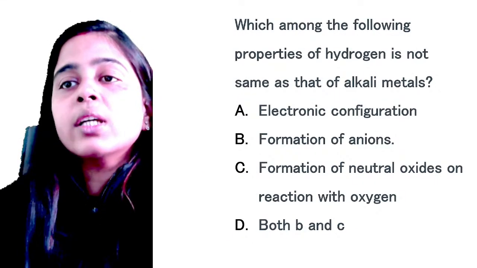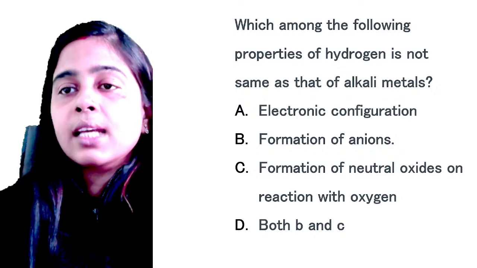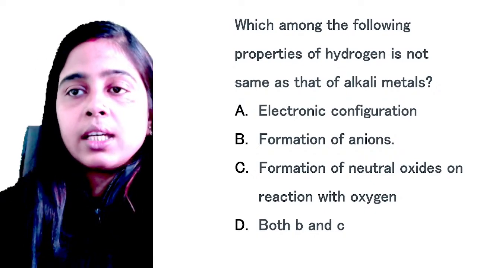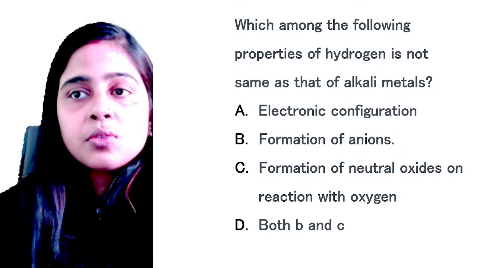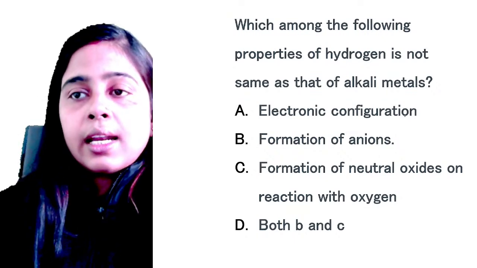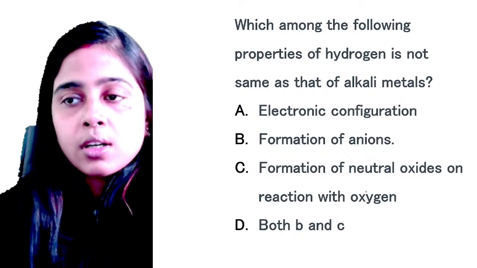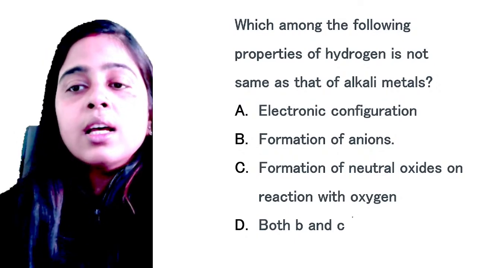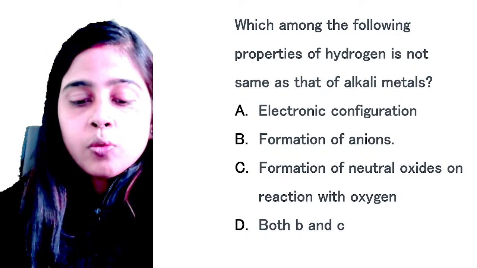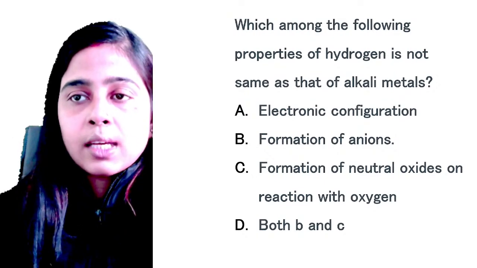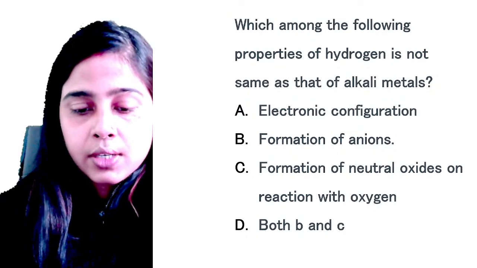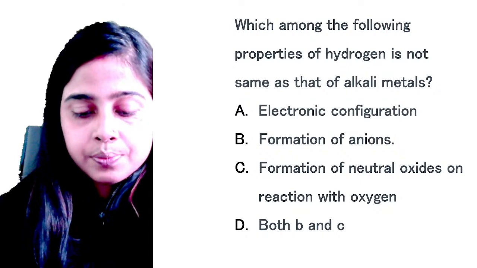Which among the following properties of hydrogen is not same as that of alkali metals? Out of the given properties, which is not same? Electronic configuration, formation of anions, formation of neutral oxides on reaction with oxygen for both B and C. Which one of the following is not same as that of alkali metals? Please try to answer this question, everyone.